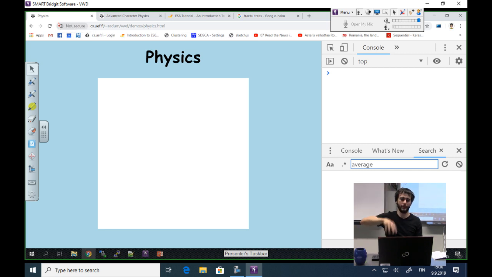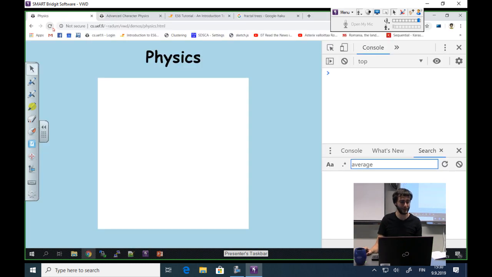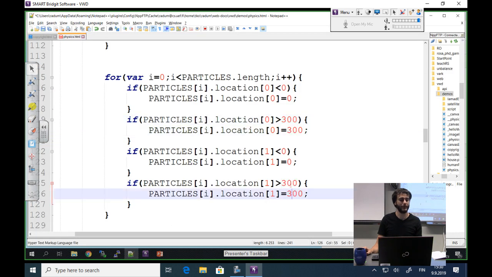Well, it still goes down, but at some point it will glue either to the top or to the bottom, to the left or to the right. More precisely, it will not stop, I can tell you. Who wants to guess what happens to this object when it reaches the bottom, assuming that I'm not allowing these y values to go more than 300 pixels?